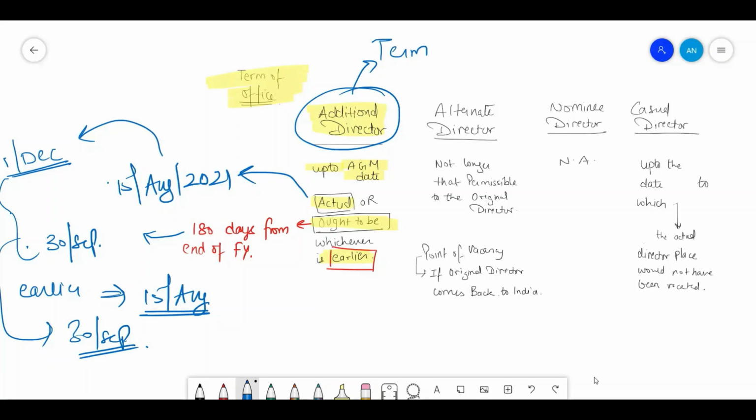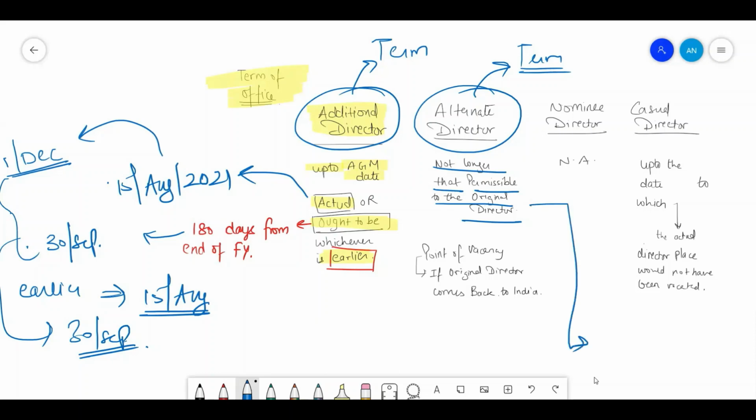The next point is about alternate director term. The term would be similar to that of the original director. That is, the term will not be longer than permissible to the original director. If the original director, in place of whom the alternate director was appointed, was supposed to retire on 30th of October 2022, then the alternate director's term will have to be up to 30th of October 2022.